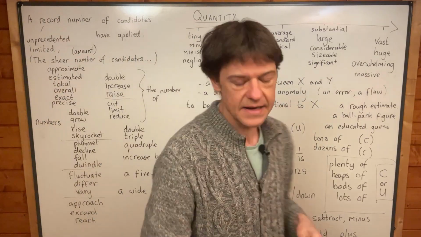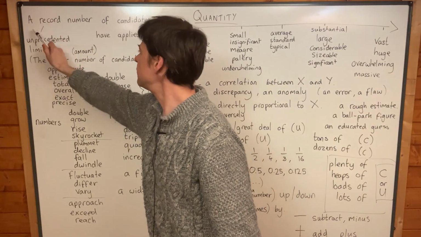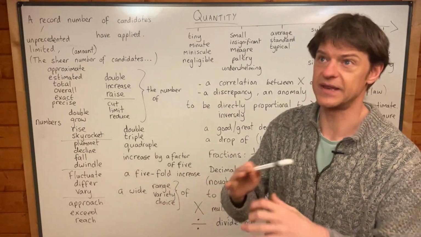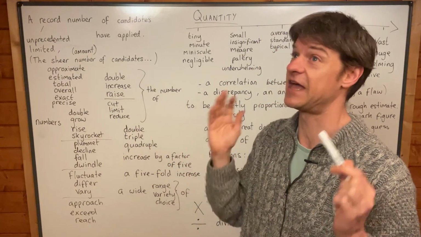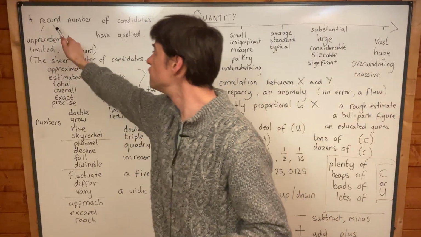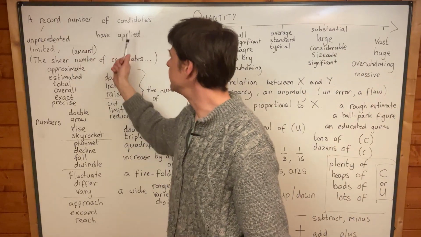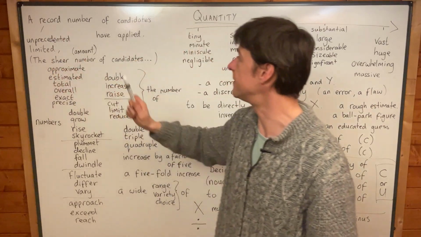Now, we do also use some other adjectives. You can talk about a record number of candidates have applied for the job, and that means more candidates than ever before, more candidates than have ever been recorded. So a record is bigger than ever before. So a record number of candidates have applied for the job, or you might say an unprecedented number of candidates,